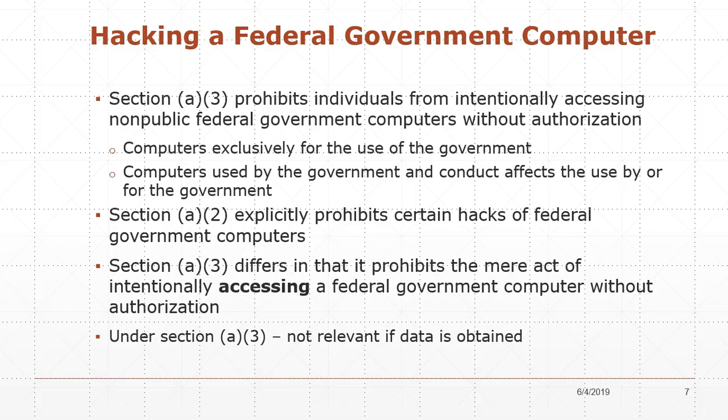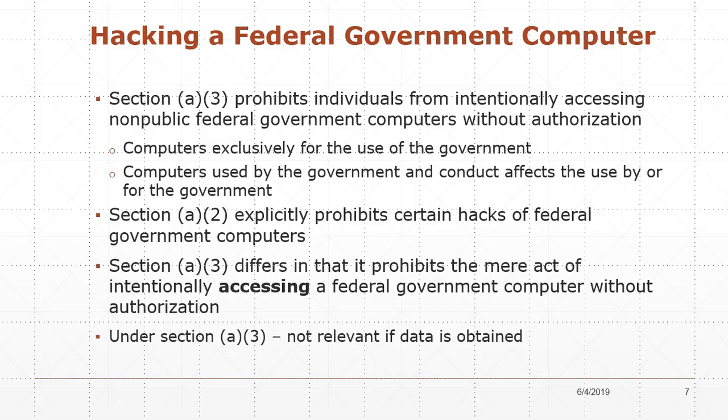Section A3 prohibits individuals from intentionally accessing non-public federal government computers without authorization. So these are computers that are exclusively for the use of the government, and computers used by the government to conduct affects the use by or for the government. Now, there's a little confusion here between A2 and A3.